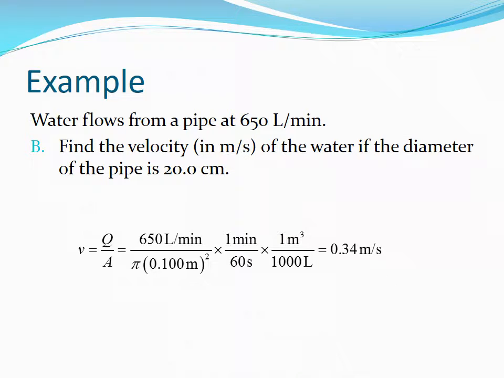Using the flow rate equation again, the pipe has a cross-section of a circle of area pi r squared. With a diameter of 20 centimeters, the radius is 0.1 meters. This means the velocity is 0.34 meters per second.